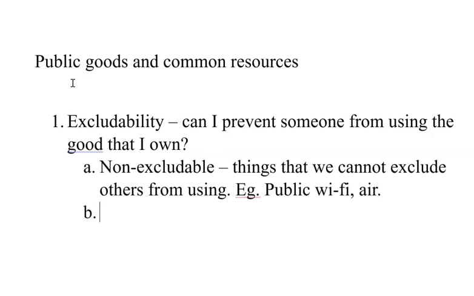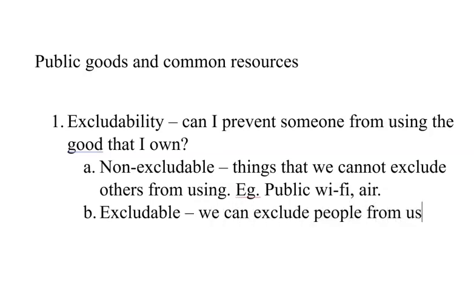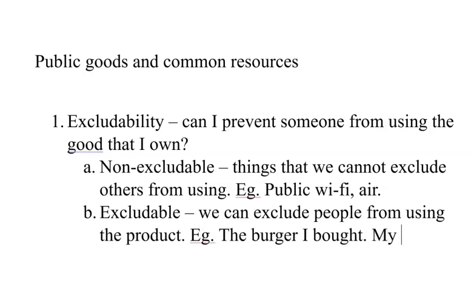The other one is excludable. This is when we can exclude people from using the product. Examples are the burger that I bought, or my house or my apartment where I live. I can exclude people from using this place. I can exclude people from coming into this place, or I can exclude people from eating my food.